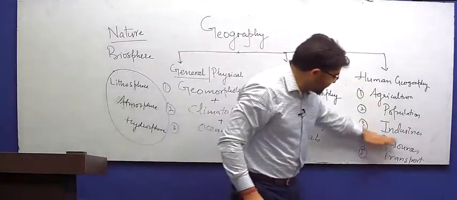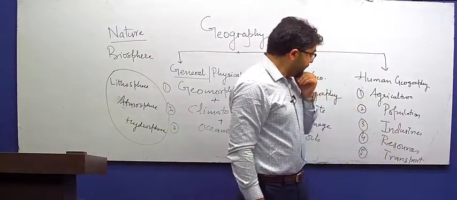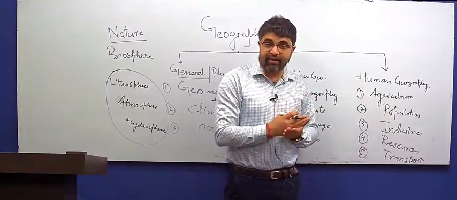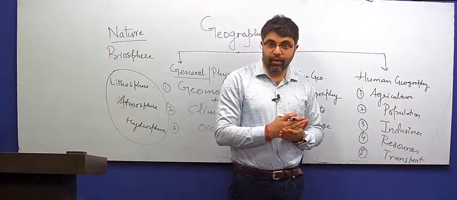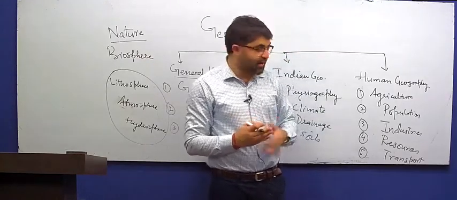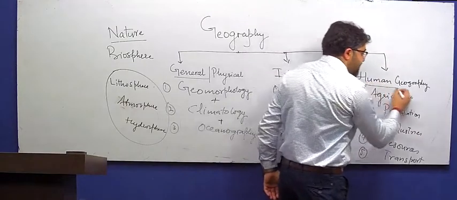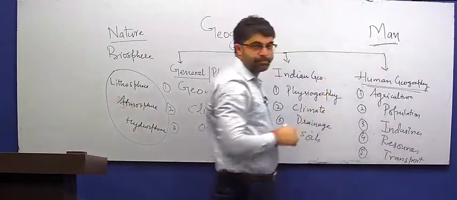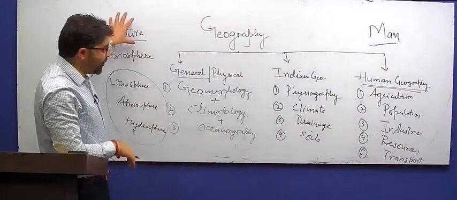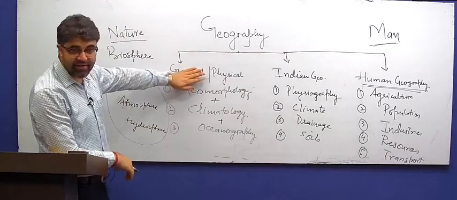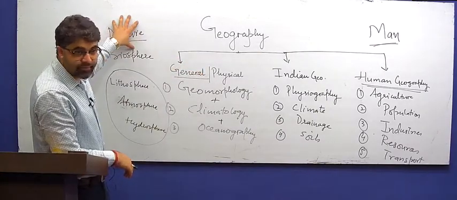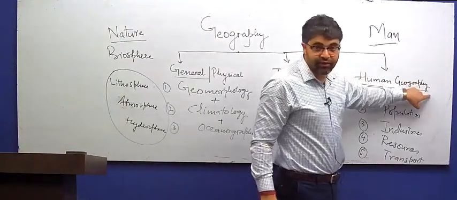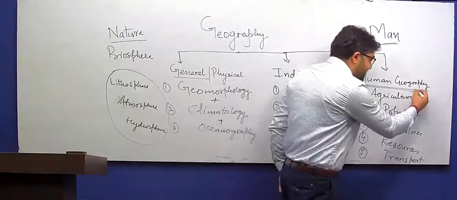Now, if you focus on this part of geography, the human geography, you'll find that we are focusing more on agriculture, population, industries, which are our human related activities, human centric activities. So this part of geography, that is human geography, is focusing more on man. Now, in this part of geography, that is the physical and general geography, we focus on nature. But if the spotlight is on man and man-related activities, it is human geography which is more descriptive in nature.